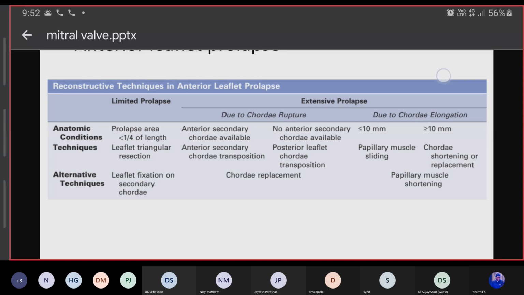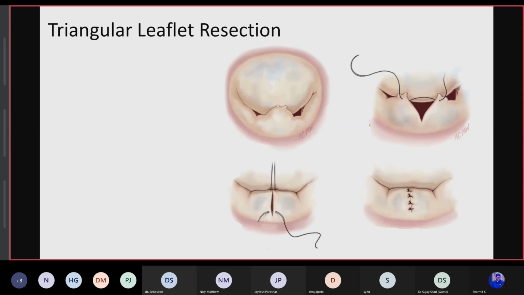This is a triangular leaflet resection, where a triangular wedge of the prolapsed area of the posterior leaflet, as shown here, is resected, and the sutures are taken from the tips of this prolapsed area and approximated in the middle, and the sutures are tied down. This can also be done in the anterior leaflet as well.